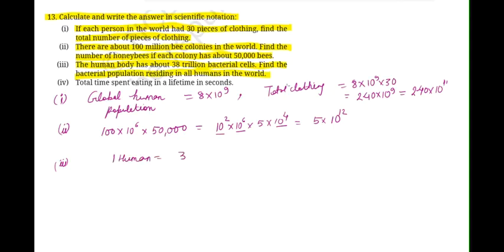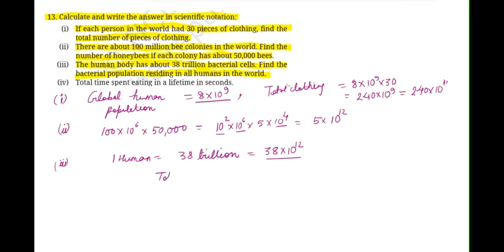It would be 38 trillion. 38 trillion is 38 into 10 to the power of 12, right? This is the number of bacteria in one human body. And how many total population, global human population have we considered? 8 into 10 to the power of 9.